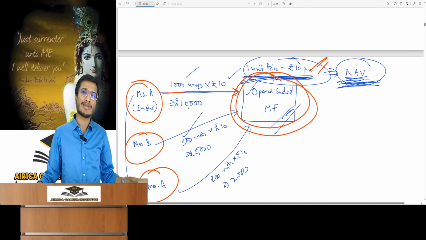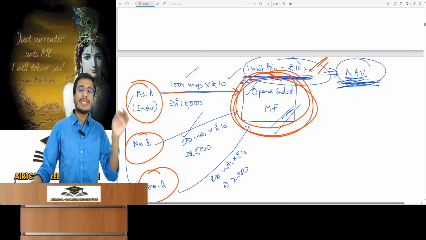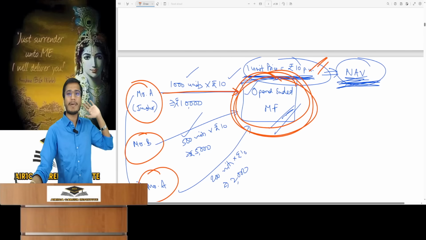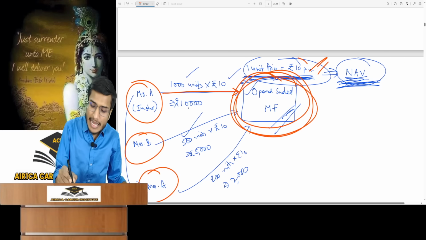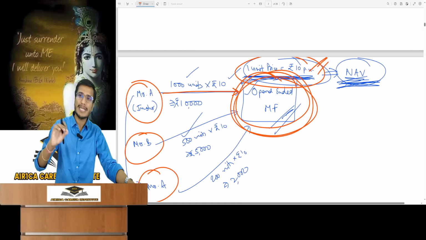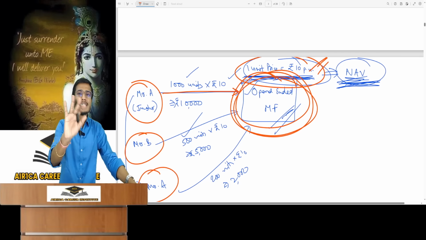You just need to understand this much. Here, if you want to buy or sell units directly, go directly to the open-ended fund. Unit holders do not need to deal among themselves. Therefore, buying and selling units occurs at a fixed price here, because there is no listing criteria here.